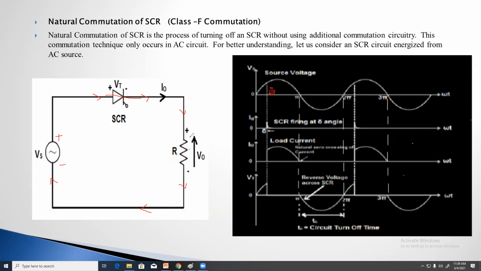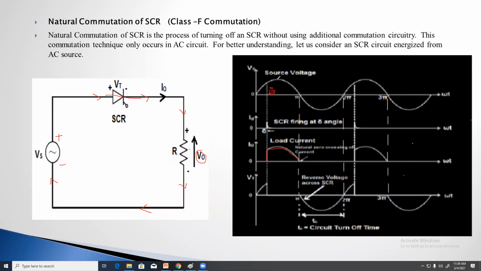Clear? So the current is flowing through the load circuit and the output voltage is present. The wave shape of the output voltage is the same as the supply voltage, like this.